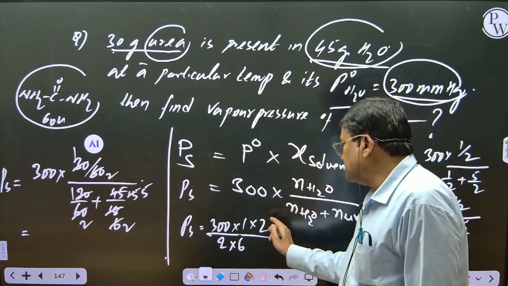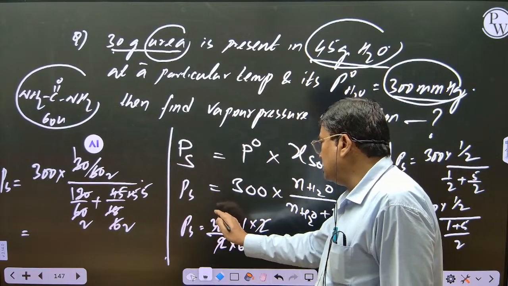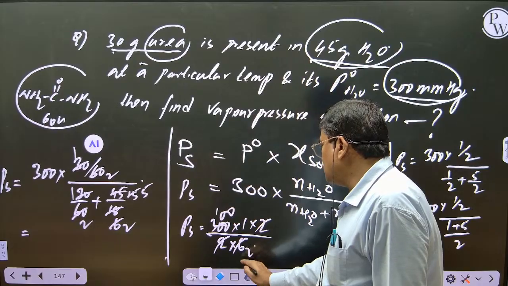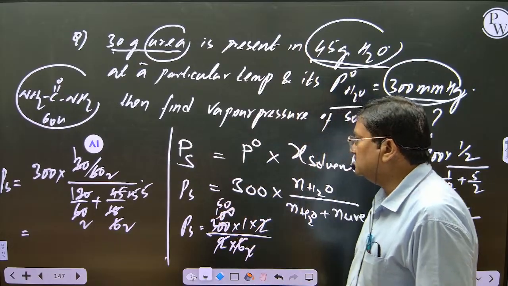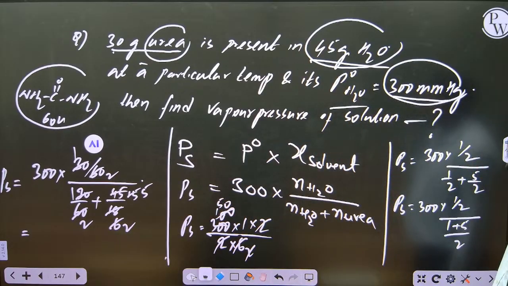Now any cancellation, 2 to cancel, 3 hundreds are, 3 twos are. So this comes how much? 50. Check, vapor pressure of solution is coming 50.